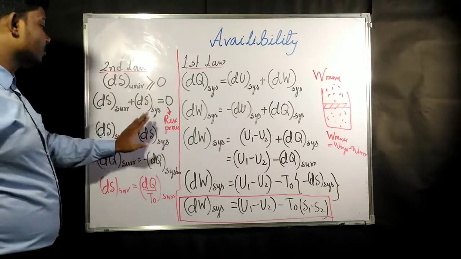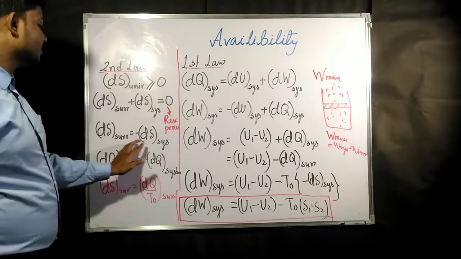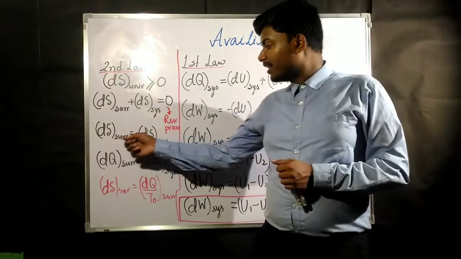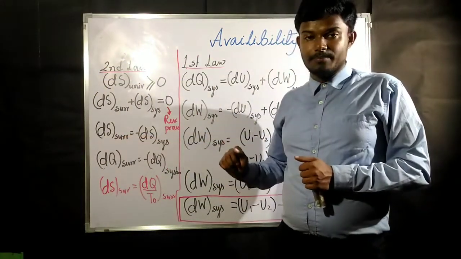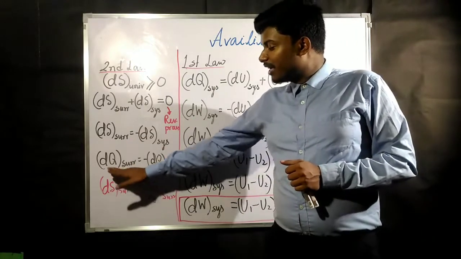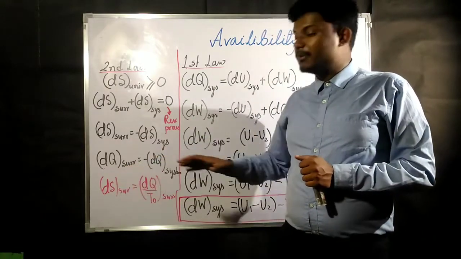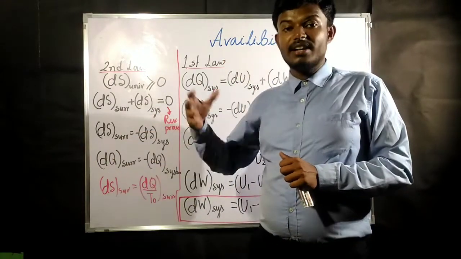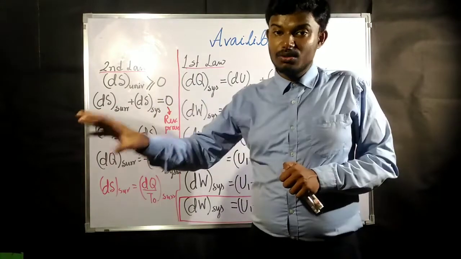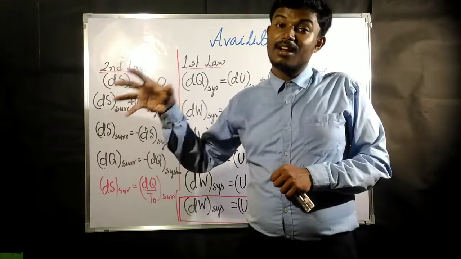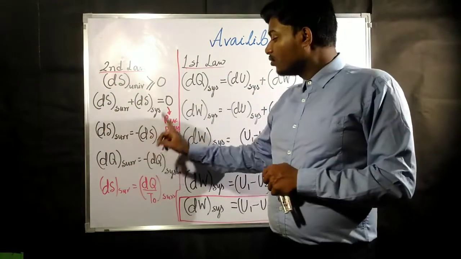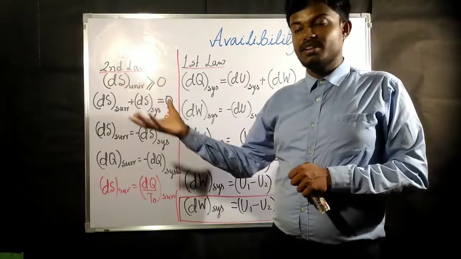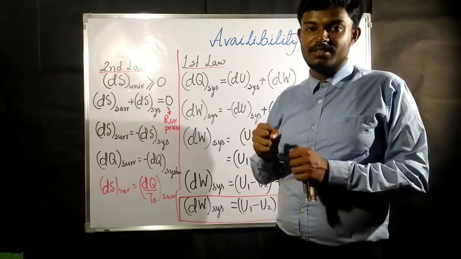Now as this is 0, we can easily write del S surrounding is going to be minus of del S system. And from this we can write dq surrounding is equal to minus dq system.